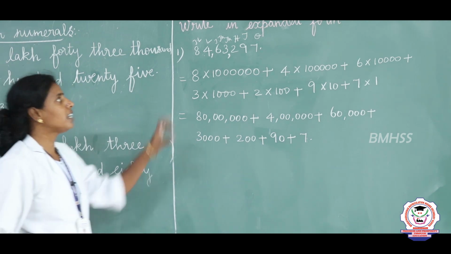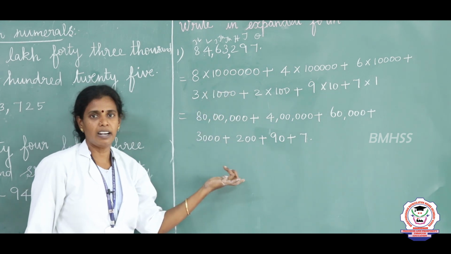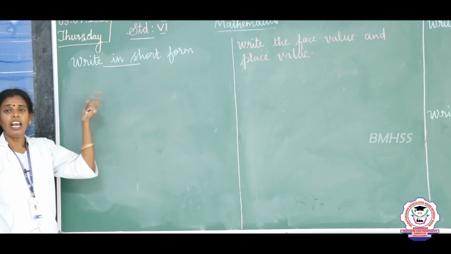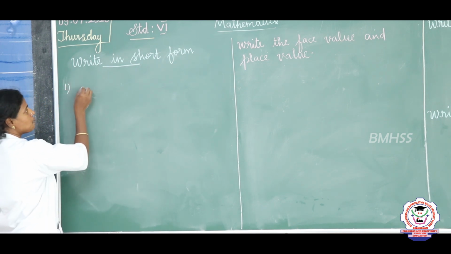Is it clear how to expand the number? Using the place values, we are going to write the expanded value. Next, we are going to see how to make a short form, right? So, the question will be in expanded form.